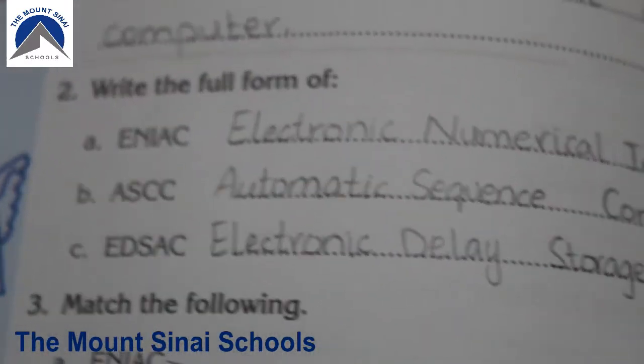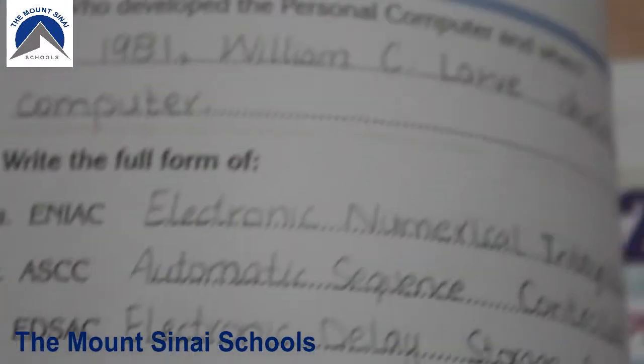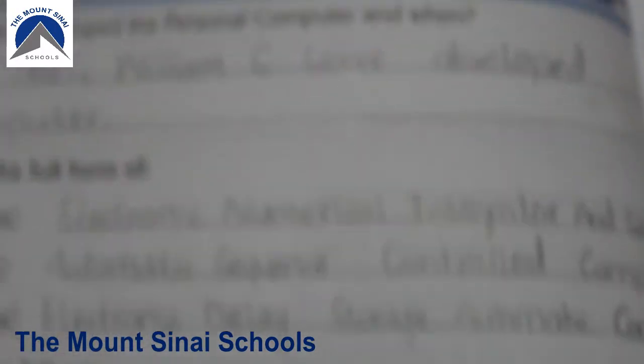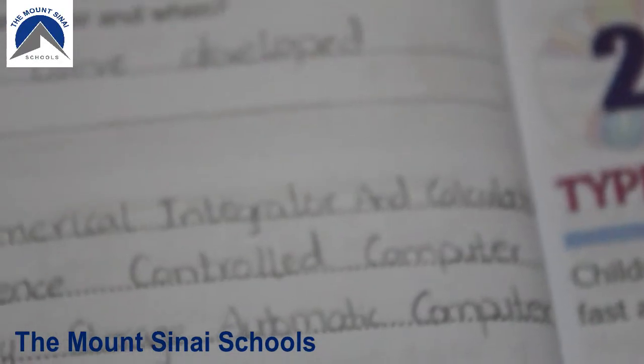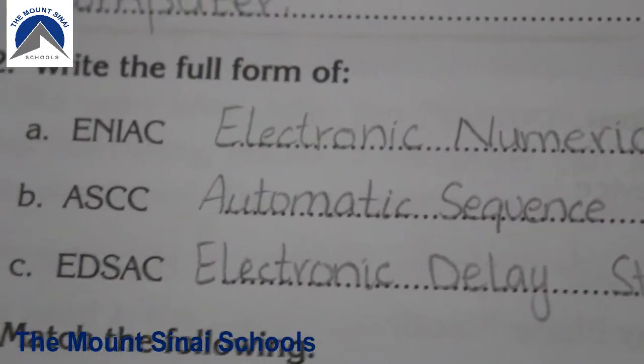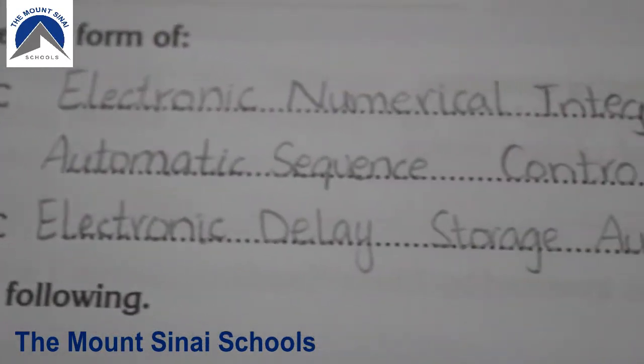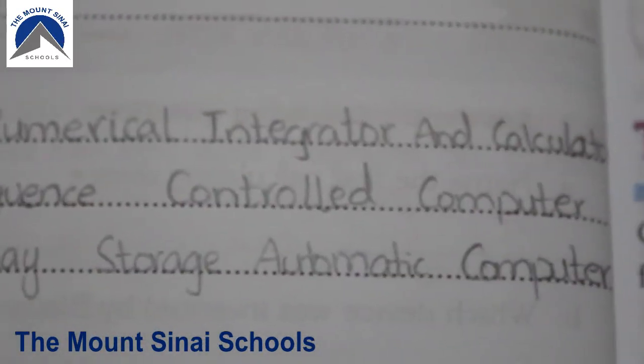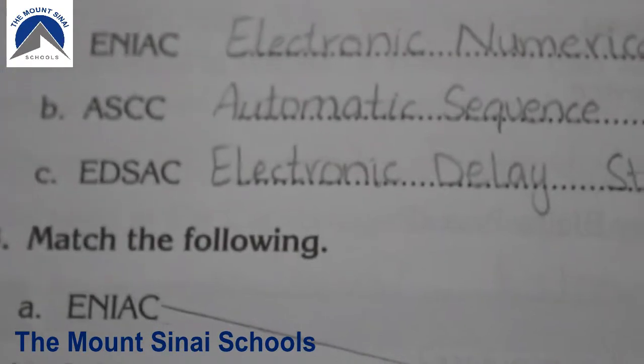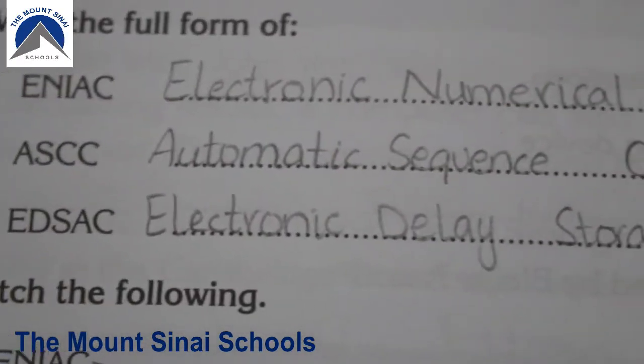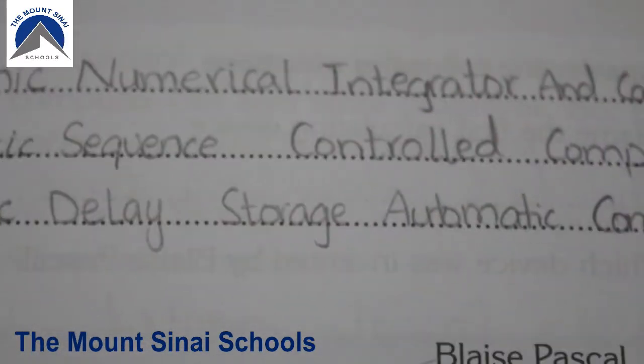Write the full form of ENIAC: Electronic Numerical Integrator and Calculator. Next is ASCC, Automatic Sequence Controlled Computer. EDSAC, Electronic Delay Storage Automatic Computer.